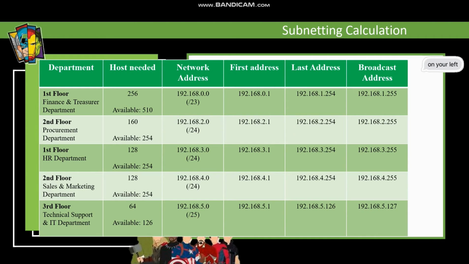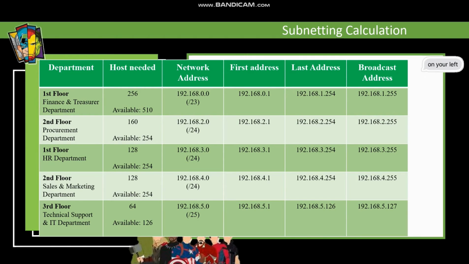The last address will be 192.168.4.254. The broadcast address will be 192.168.4.255.